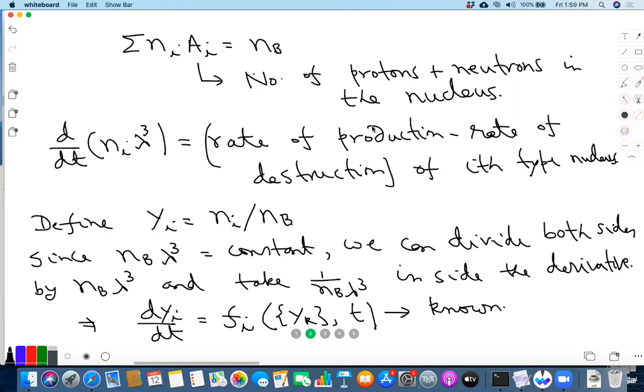So if you actually calculate the cross sections, and of course you also need the temperature, because these rates depend on the number densities. The cross sections don't depend on temperature, but the number densities which are involved in the rate of production do depend on the temperature or lambda. So those have to be taken into account. But I'm assuming that the time dependence of the temperature or lambda is not affected by this. That is already given to you from the previous analysis. And then you just use these equations.